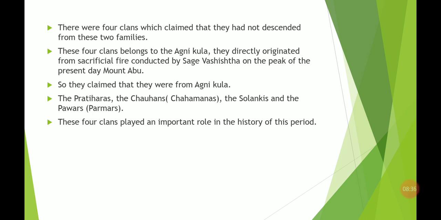So who were the main clans that belong to the Agnikul? Those were the Pratihars, the Chauhans or the Chahmanas, the Solankis, and the Pawars or the Parmars. So basically, these were the four clans that belong to the Agnikul, or the fire. These four clans played an important role in the history of this period. These people were more efficient than the Suryavans or the Chandravans. We have to read more about these clans in the next videos.